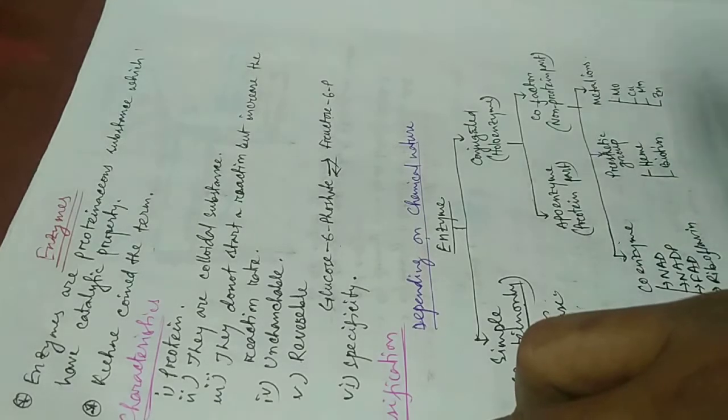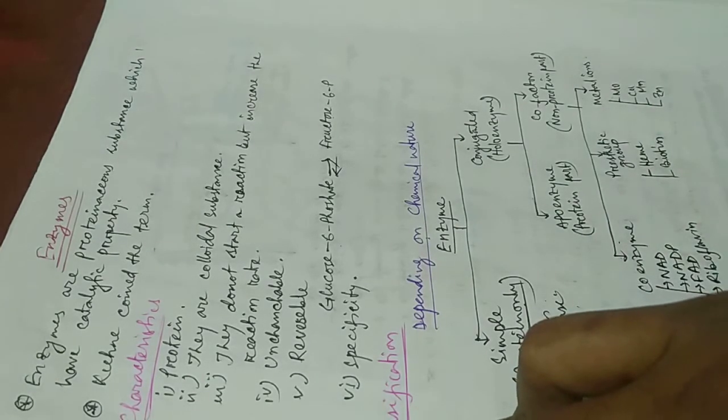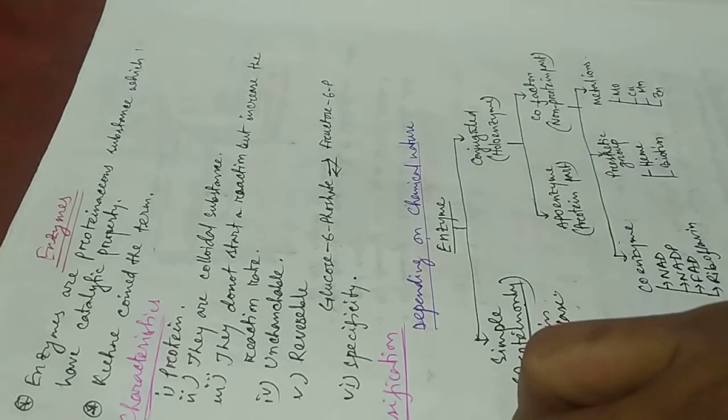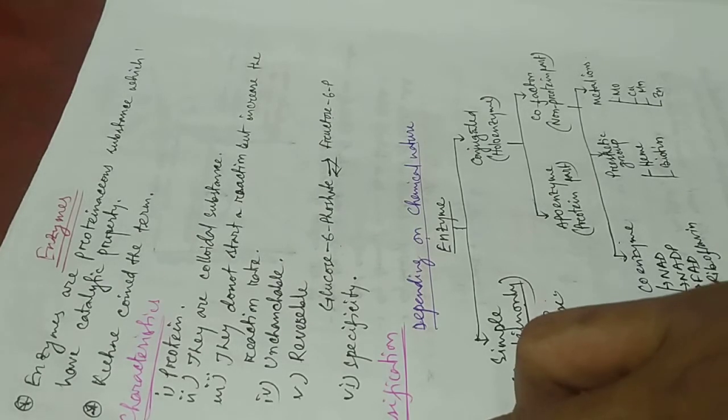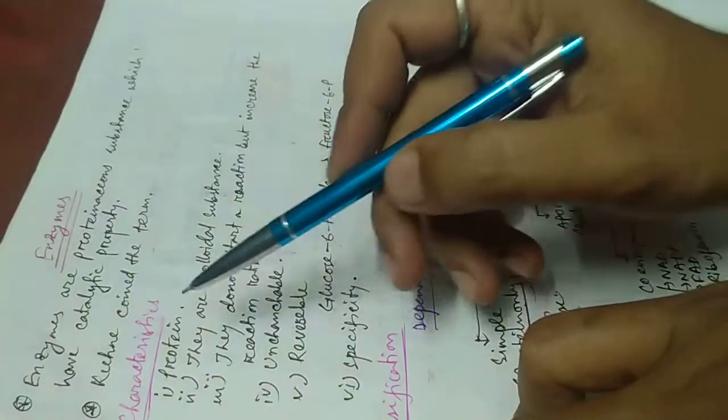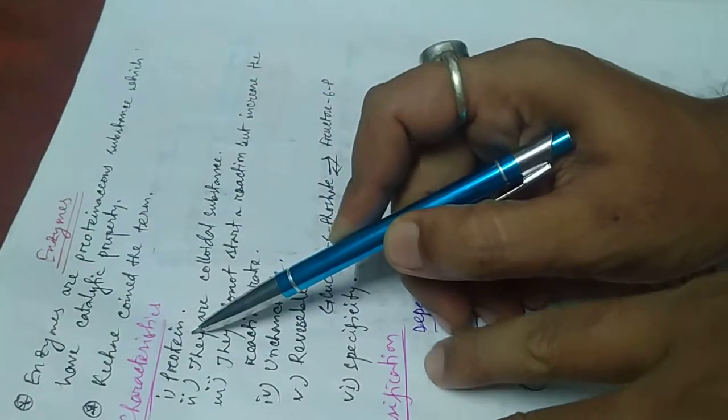Then the term enzyme was first coined by the German scientist Kuhn in 1877. Then some characteristics of enzymes. At first I told that enzymes are protein in nature. So the first point is, all enzymes are protein in nature.